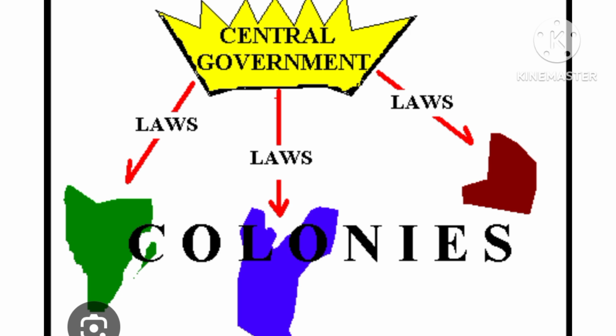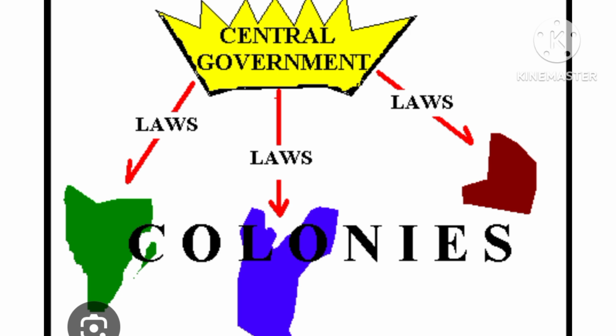So the central government has the power. All other governments are under the central government; they receive their authorities from the central government. That is unitary system of government.